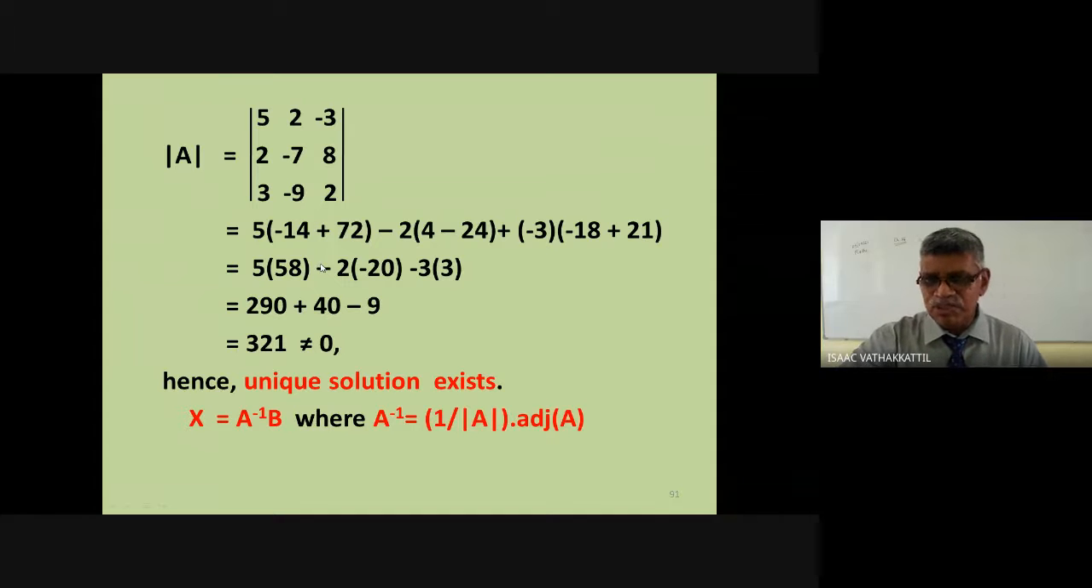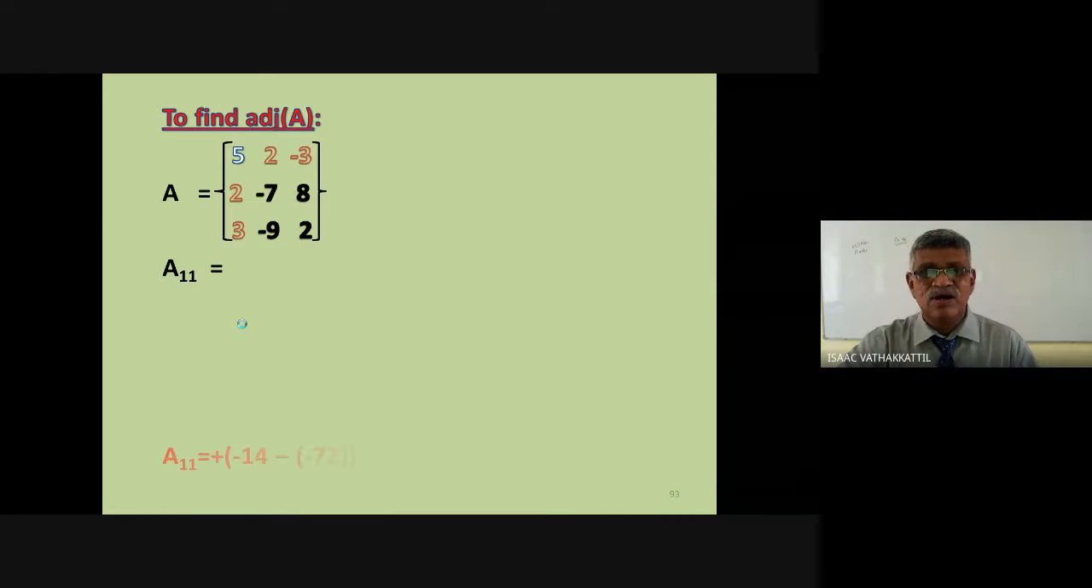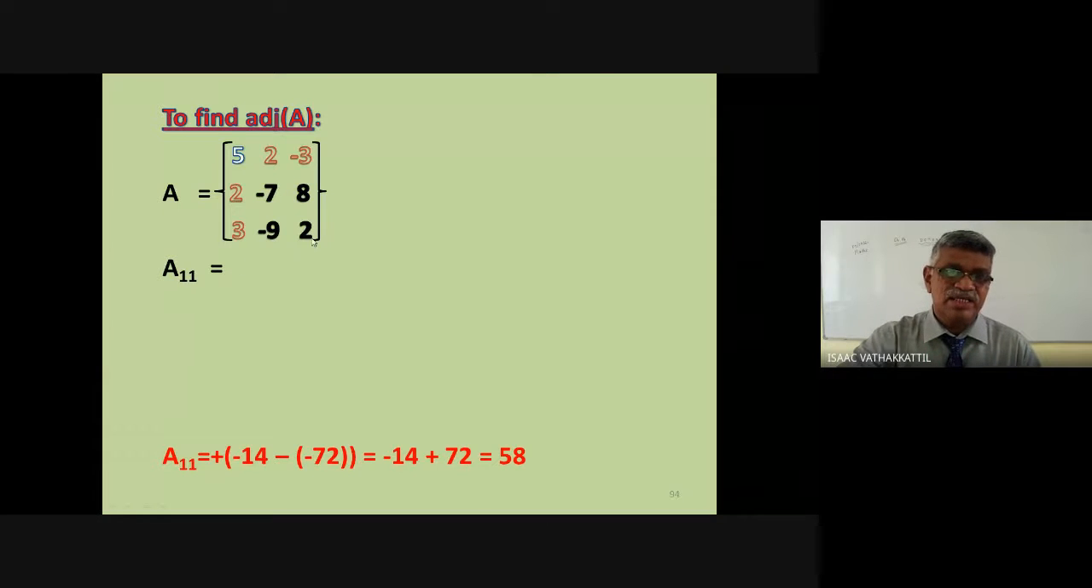Now our major job is to find the inverse. For that we have the determinant with us, 321. We need the adjoint of A. After that we will find A inverse B. What is adjoint of A? Adjoint of A is the transpose of cofactor matrix. We will find the cofactors of each element, A11. You have the plus sign. It is actually minus 14 plus 72. Simplifying, it is 58.